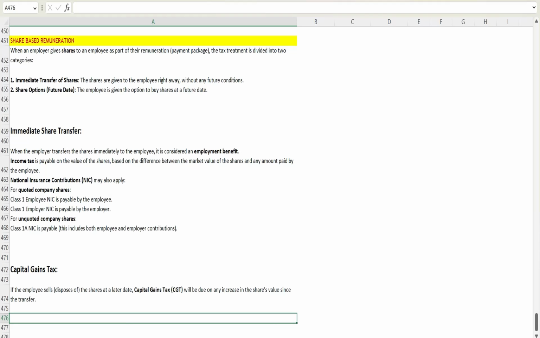So in this video, we will be learning about share-based remuneration, and this is also one of the topics covered in employment income.